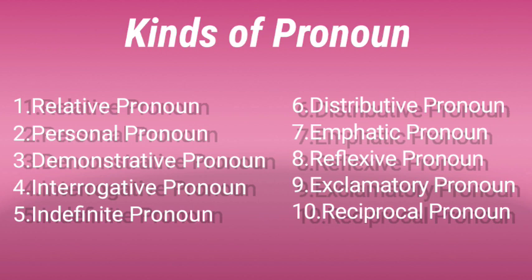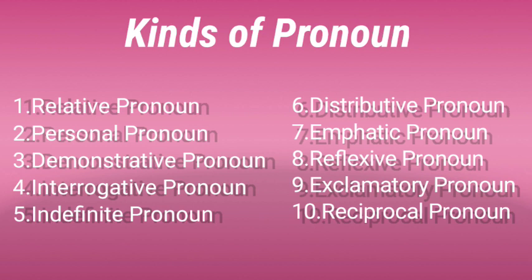Dear students, see, what is a relative pronoun? Which shows relation. Next one, personal pronoun, which indicates person. Demonstrative pronoun means which demonstrates a noun, an object or a complement. Interrogative pronoun which asks a question. Indefinite pronoun which is indefinite. Indefinite means not particular, refers to anyone. Then distributive pronoun which distributes a group or a pair.